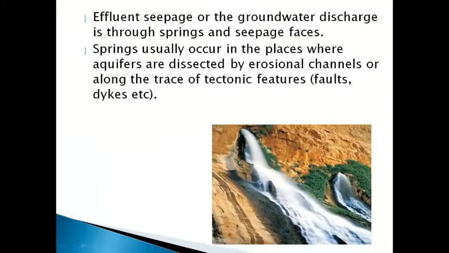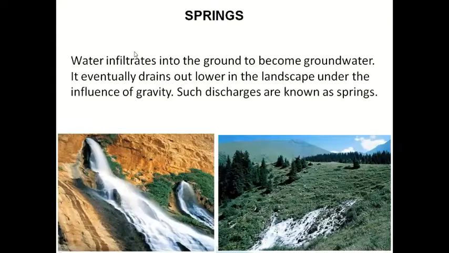You can see here, this is effluent seepage. Effluent seepage is nothing but springs. So what happens here? From the groundwater, the water will come out to the surface. You can see here, water is coming out. From the groundwater, water is coming out. So that is called springs.